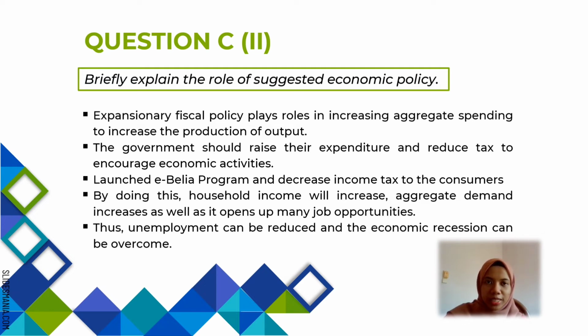Question C2: briefly explain the role of the suggested economic policy. From the above, it is mentioned that the economy contracted by 16.5%, the inflation rate is negative 2.6%, and the unemployment rate will increase due to the Movement Control Order, which is MCO. This means that the business cycle is at a recession phase. So, based on this, the policy the government can suggest is expansionary fiscal policy.